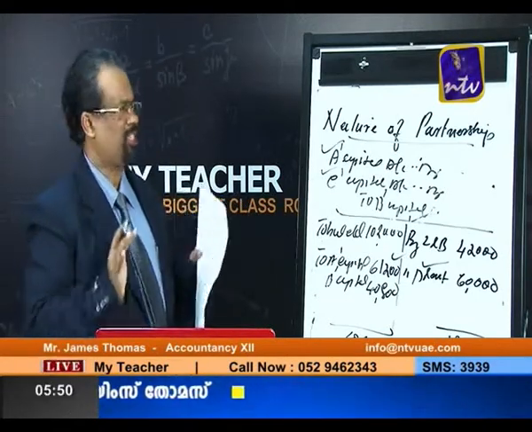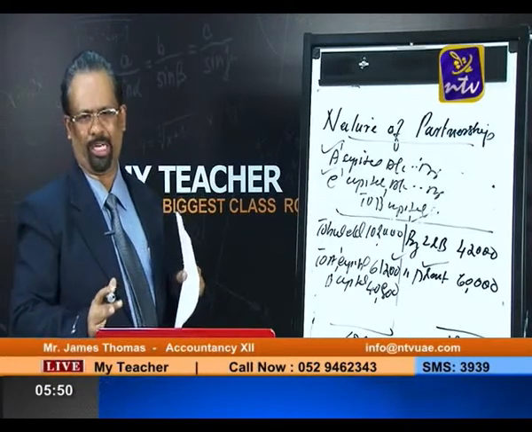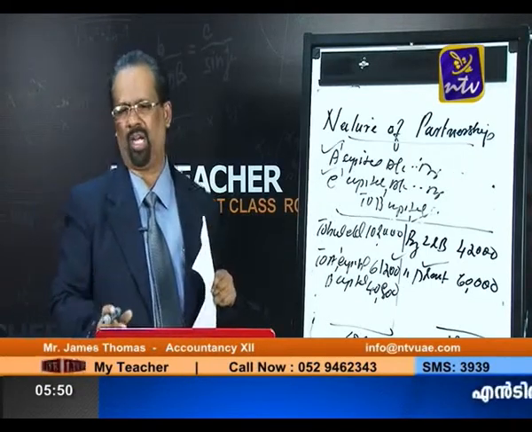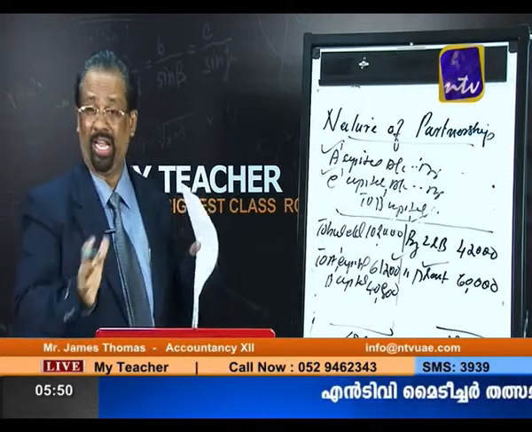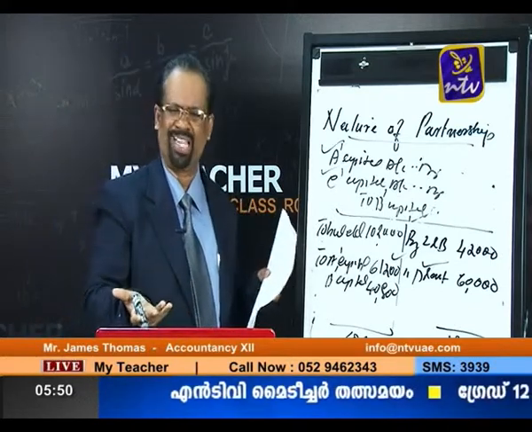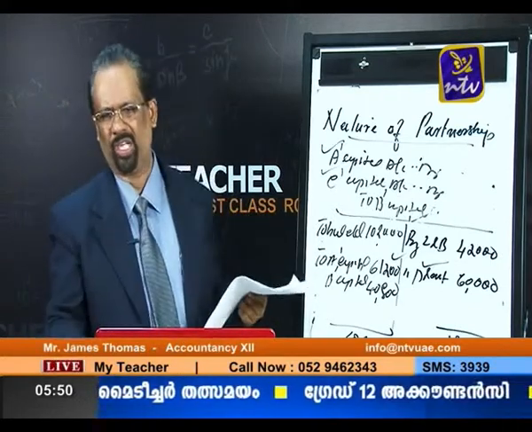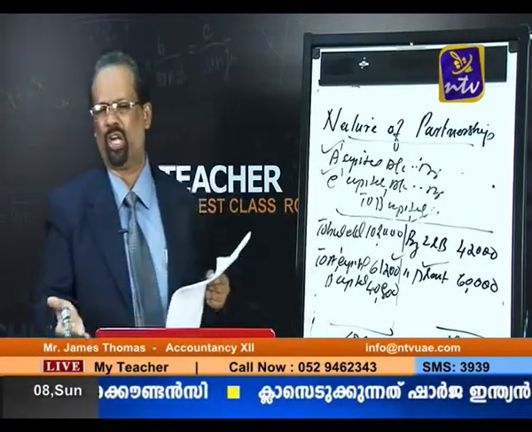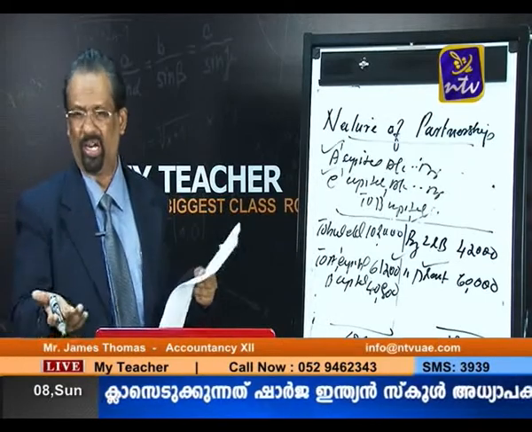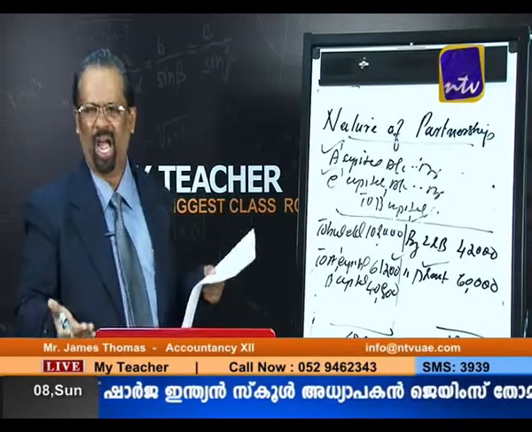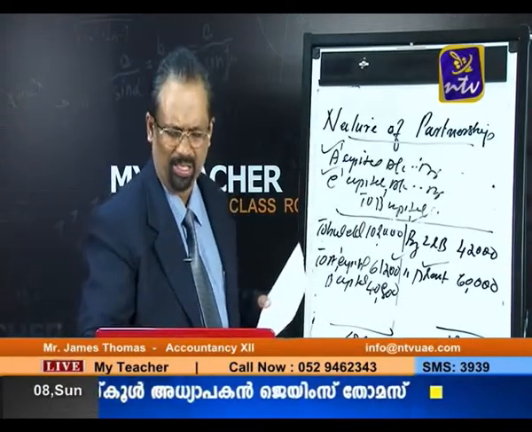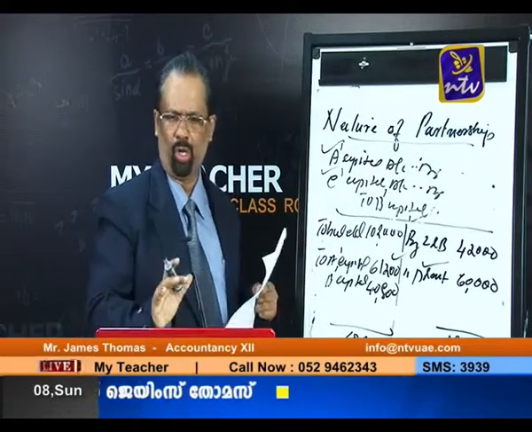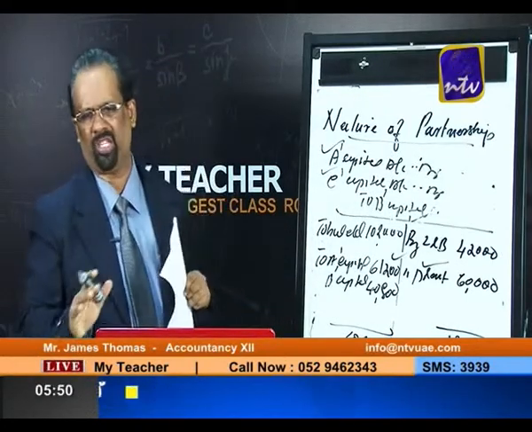Then the third adjustment is as usual the revaluation account: revalue assets and liabilities, make a revaluation account and find out profit or loss, then distribution of undistributed profit, and again capital adjustment is there. So once you know the admission part, retirement is very easy.